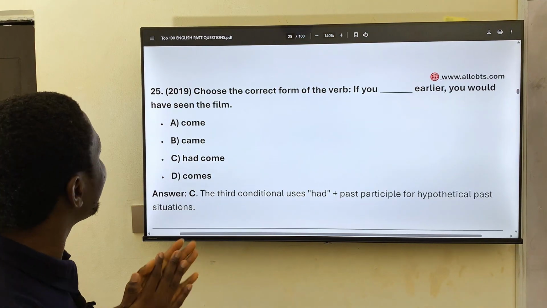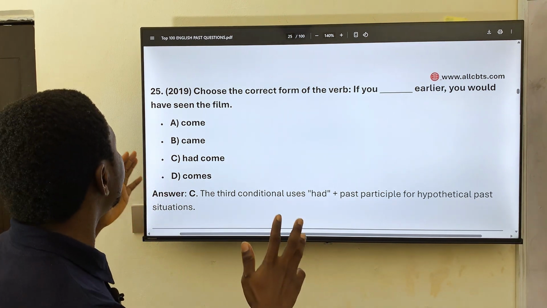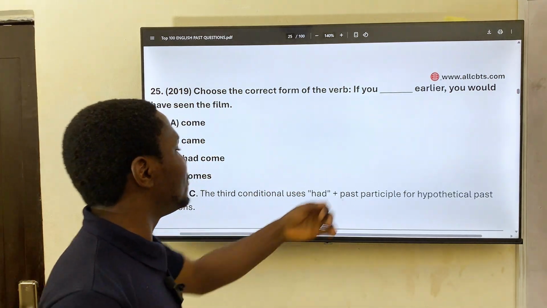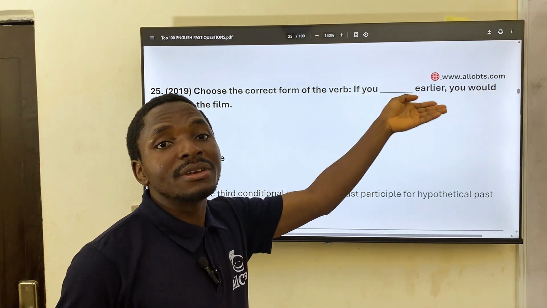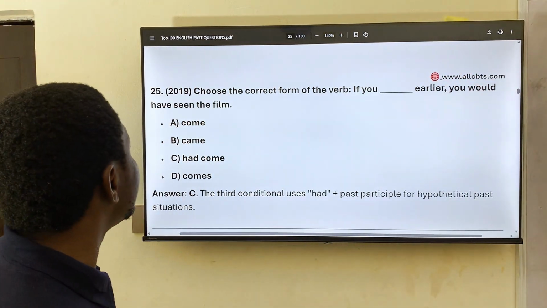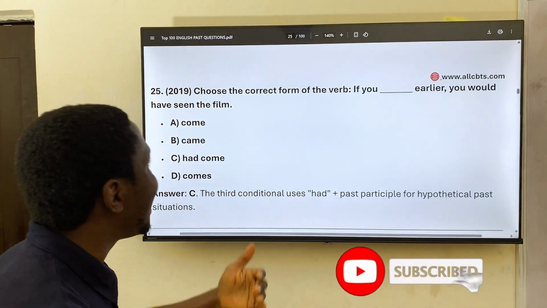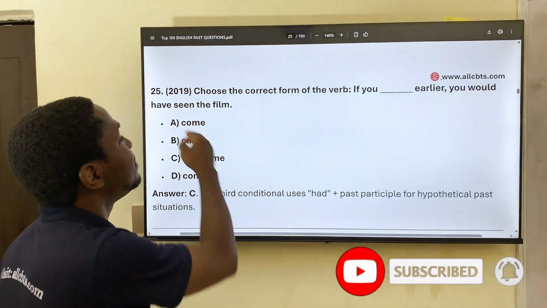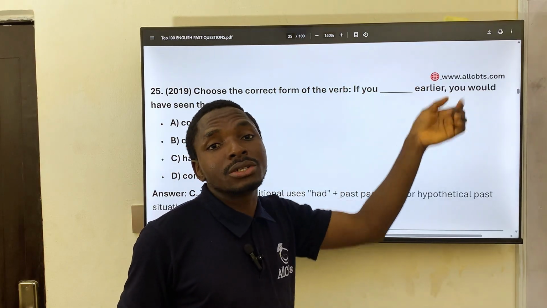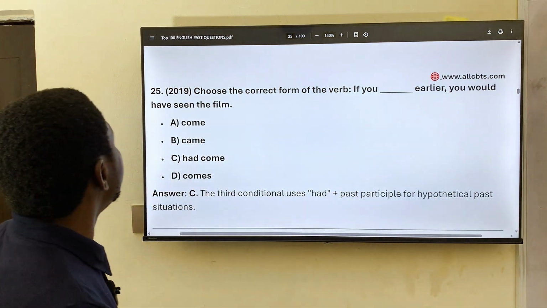25. Choose the correct form of the verb. If you dash earlier, you would have seen the film. Remember, we talked about this before. This is an example of a past perfect sentence. So if you had come earlier, you would have seen the film. Because we have the have here, we've got to have a preceding action.